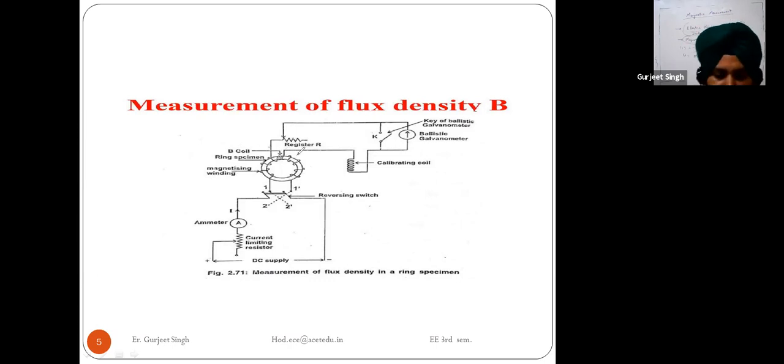Due to this change in the flux linkage, an EMF is induced in the search coil, and current starts flowing due to this induced EMF. This ballistic galvanometer shows the reading. So this is the working of how we are measuring the flux density using this diagram.